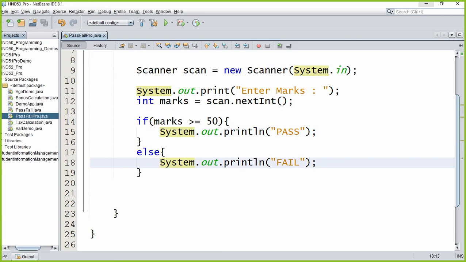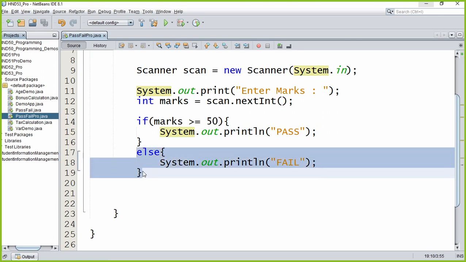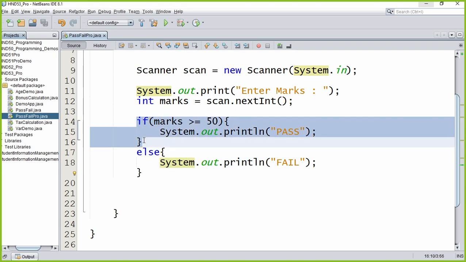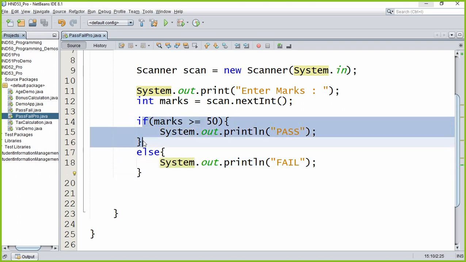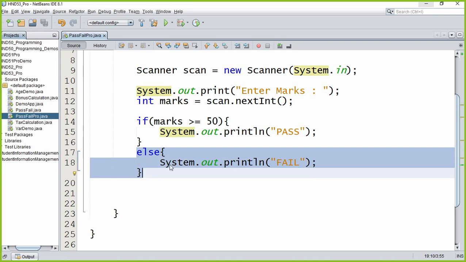So the computer is making a decision to do this or that. That is why I told you these are selection statements. Under selection statements, if statements we are learning. First we learned the simple if statements where we did not have an else part. Now we are learning the section where it has an else part as well. In the else part, what we carry out is, if the condition is not true, what to do? That is what we are doing here.